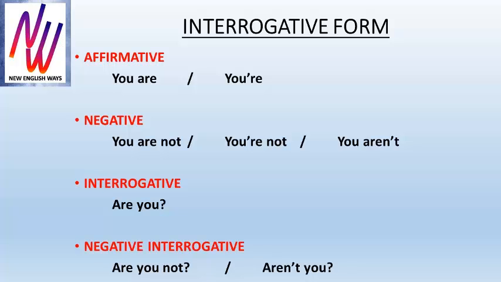You. Affirmative. You are. Contraction. You're. Negative. You are not. Contraction 1. You're not. Contraction 2. You aren't. Interrogative. Are you? Negative interrogative. Are you not? Contraction. Aren't you?